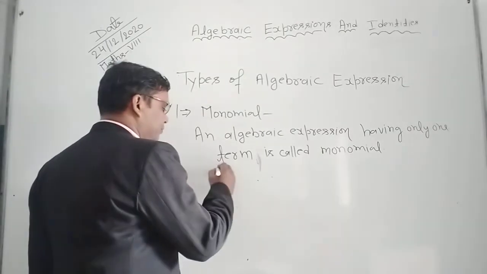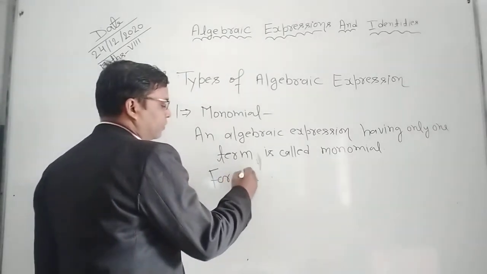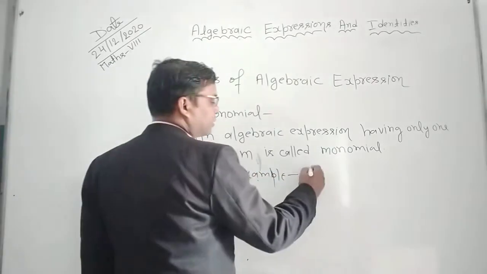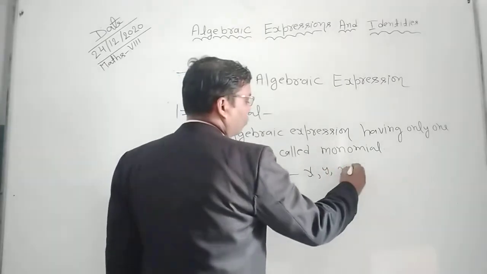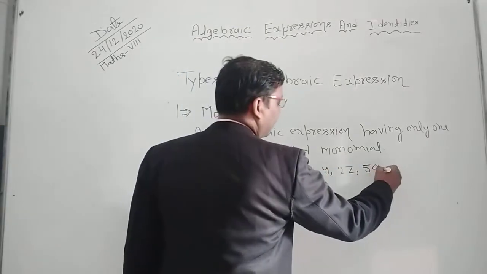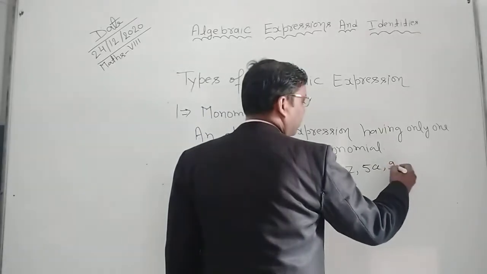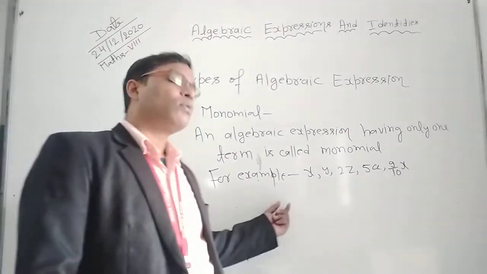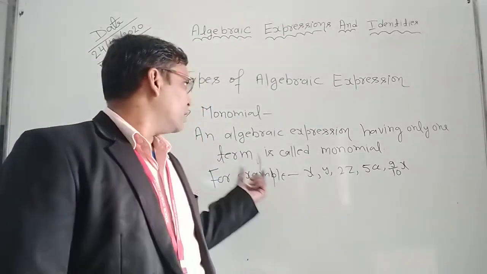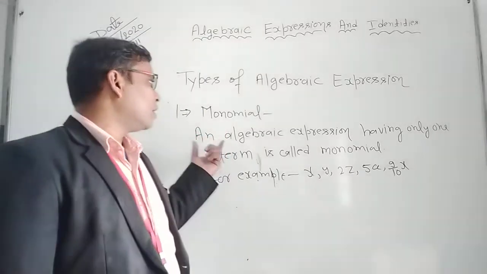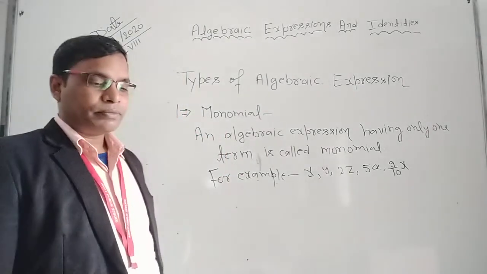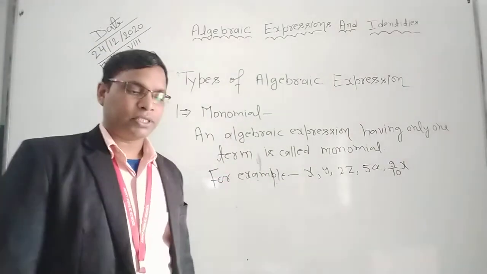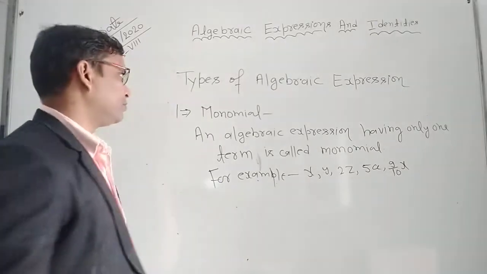For example, x, y, 2z, 5a, 9 by 10x, etc. They are monomials. They have only one term. This is clear? So what is monomial? An algebraic expression which has only one term is called monomial. Next type is binomial.